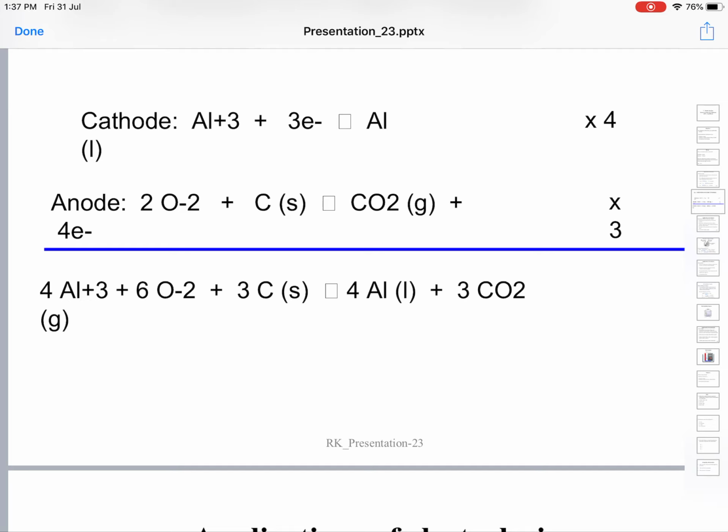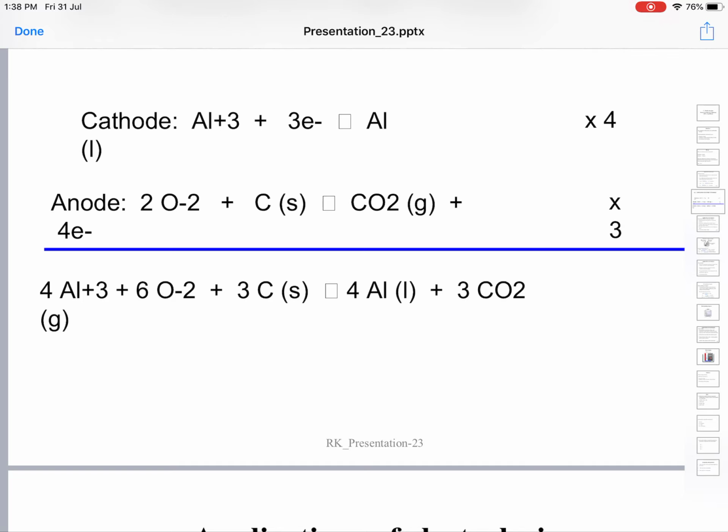Here the electrodes are carbon, graphite electrodes, not platinum. The graphite anode being positively charged, these negatively charged oxide ions will go there.